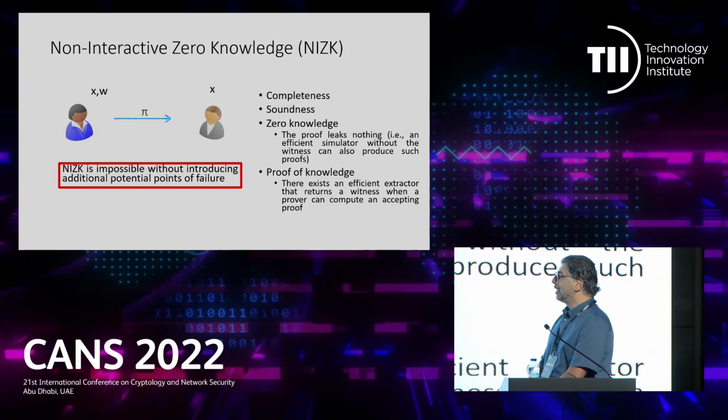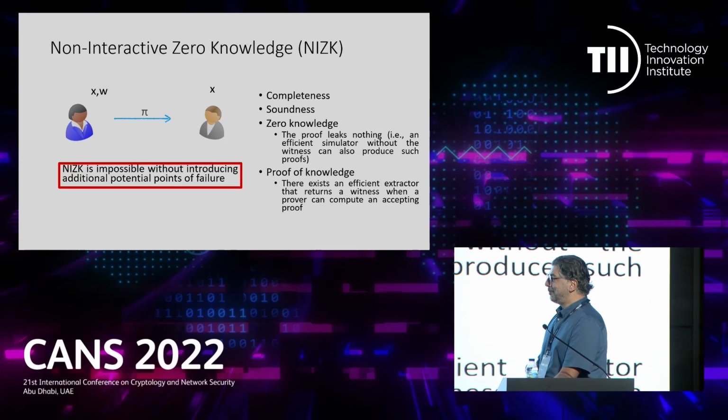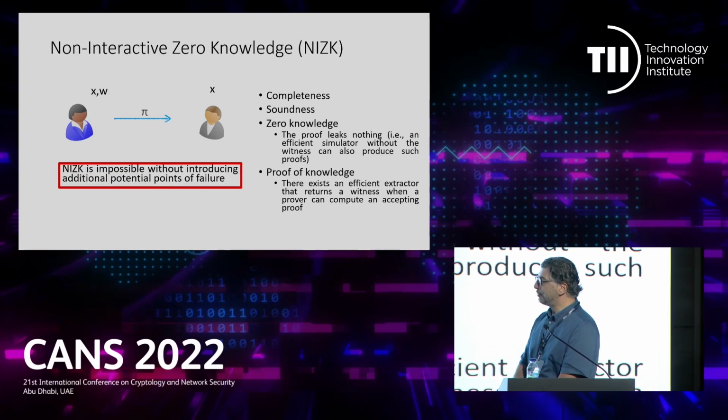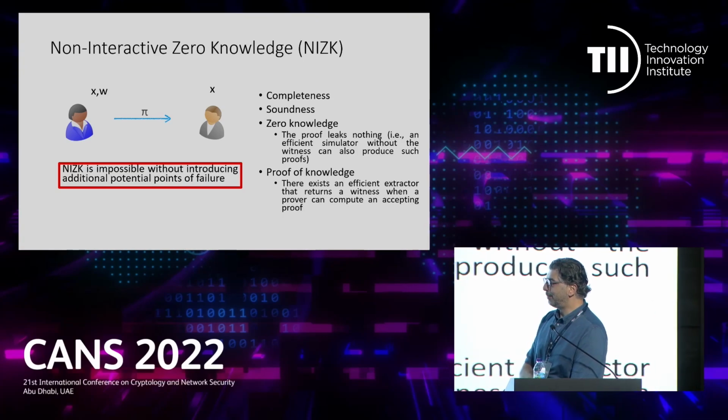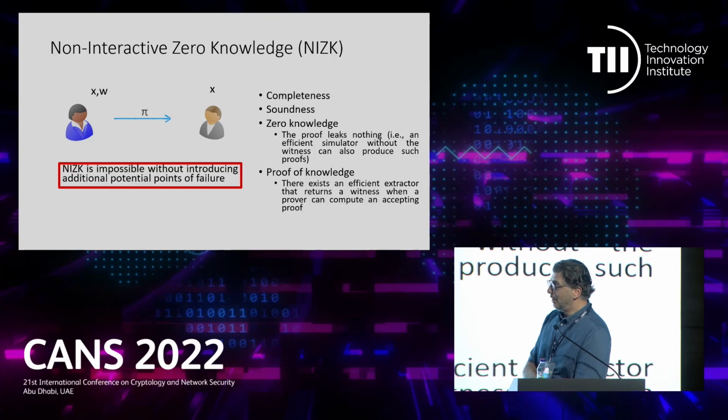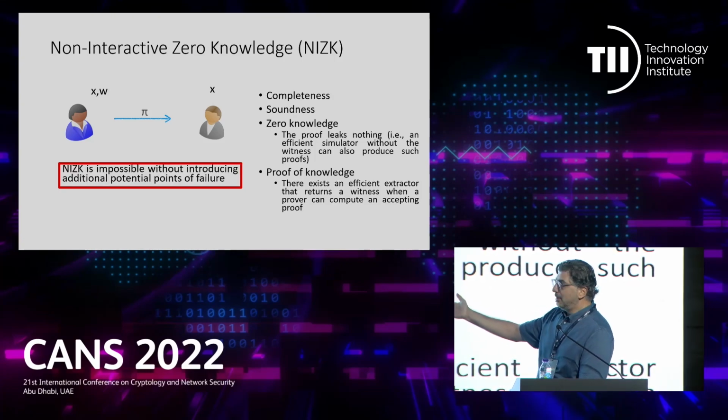All right. So it's a beautiful object, but we know that non-interactive zero-knowledge is impossible to construct without introducing some potential points of failure. What does it mean? It means that there cannot be such a proof system.